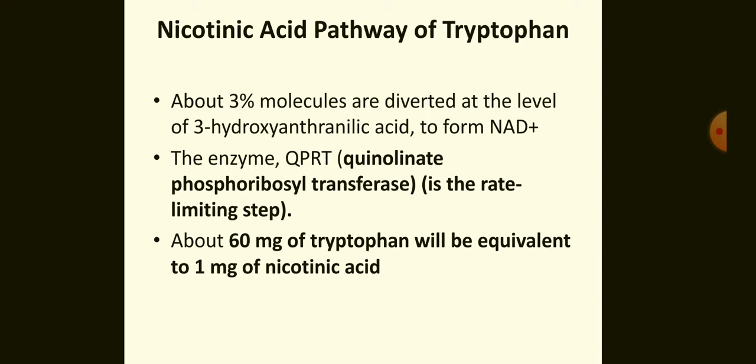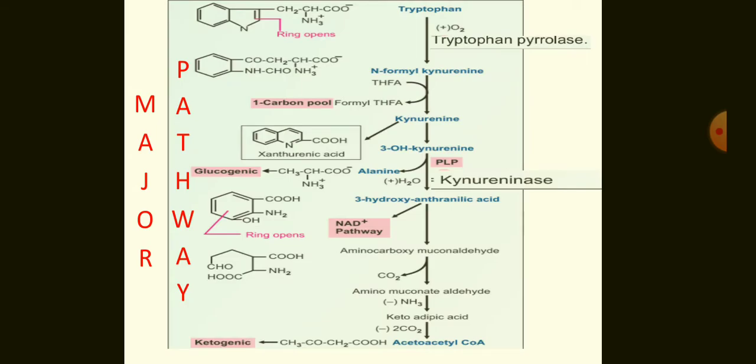The second pathway is the nicotinic acid pathway of tryptophan. The end product of this pathway is nicotinamide adenine dinucleotide, whereas in the first major pathway, that is the kynurenine anthranilate pathway, the end product is a ketogenic and a glucogenic compound.